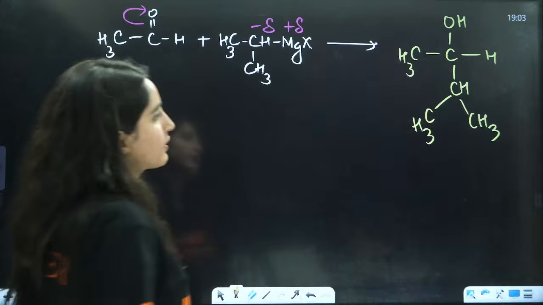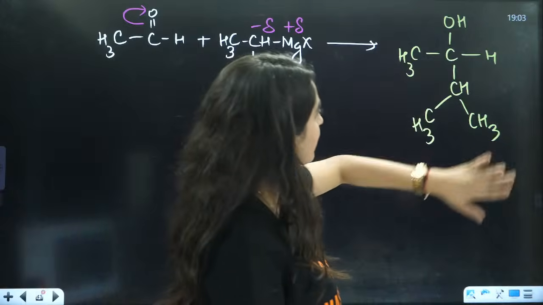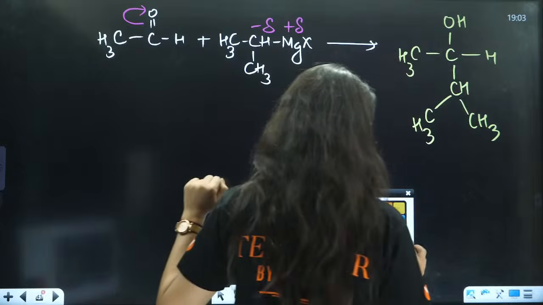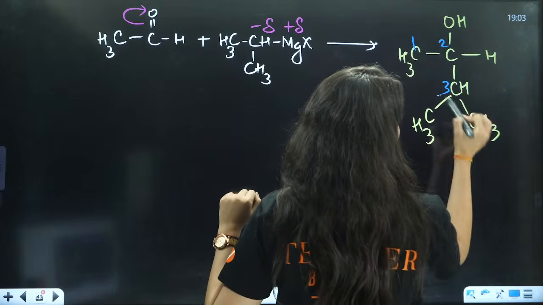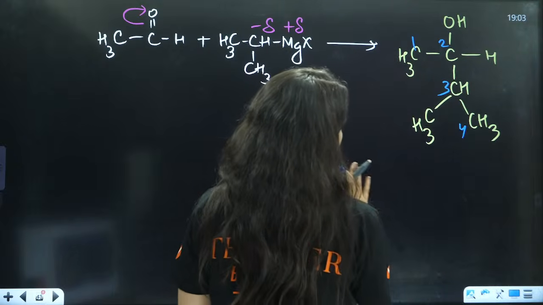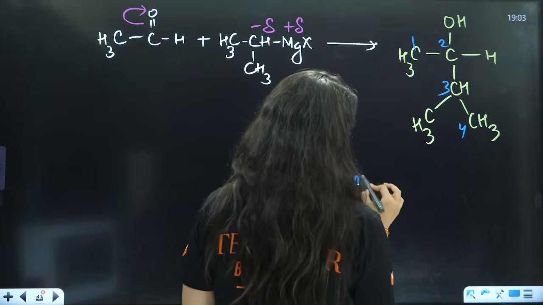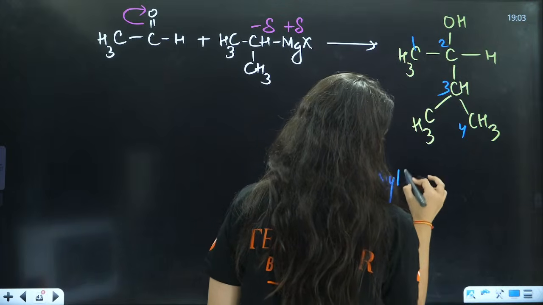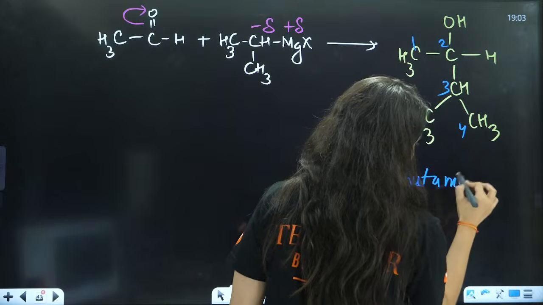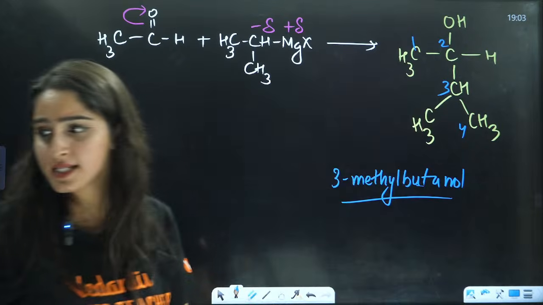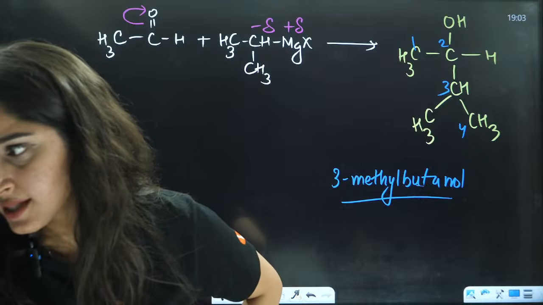Isn't it the same thing? If you talk about 1, 2, 3, 4, isn't it 3-methyl butanol? Yes, students?